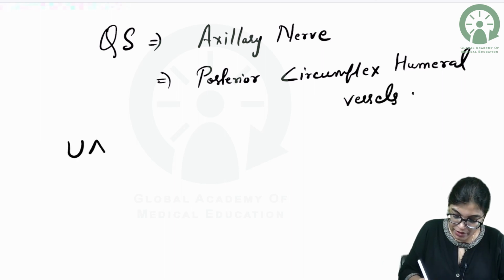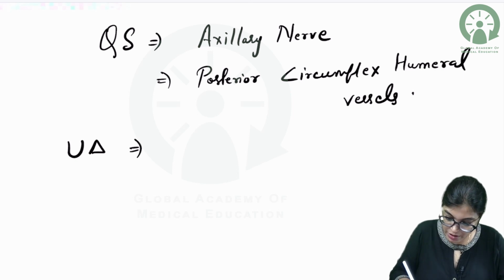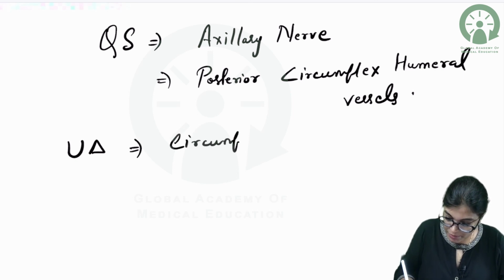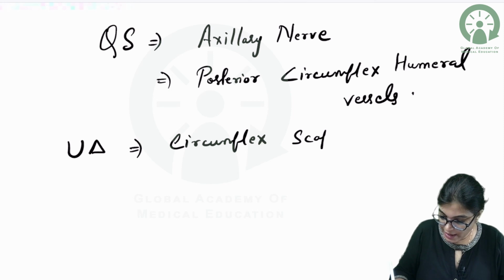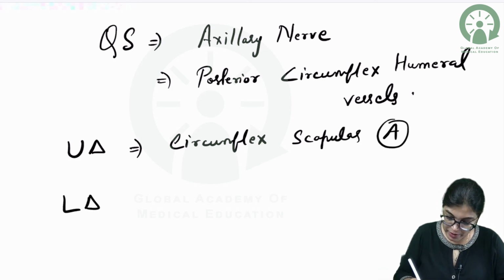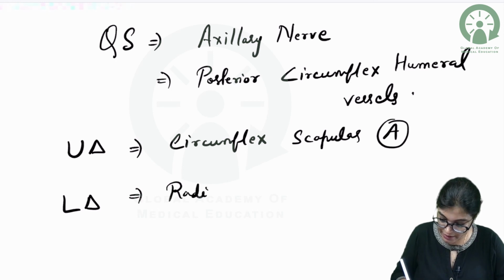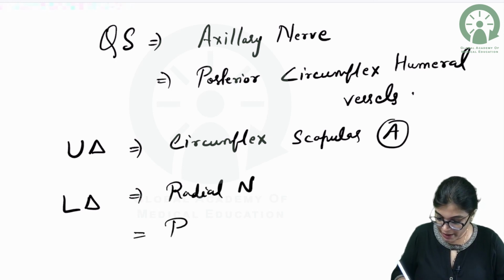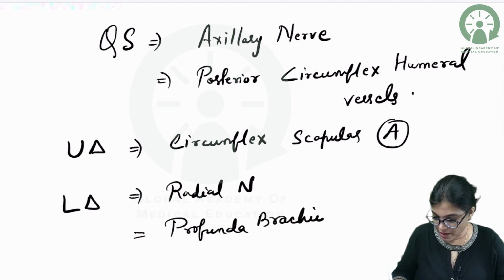Through upper triangular space, we have got just one structure, circumflex scapular artery. Through lower triangular space, we have got radial nerve and profunda brachii artery, the deep artery of the arm.